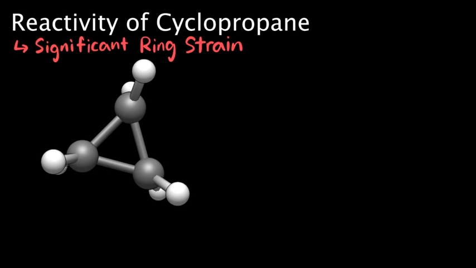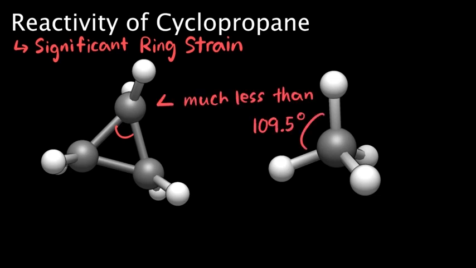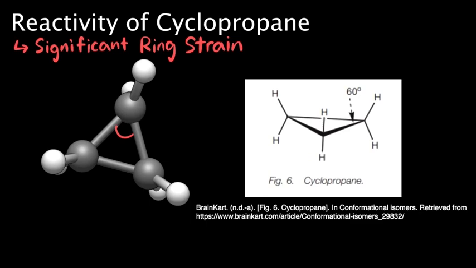Ring strain occurs because the bond angles of the carbons in cyclopropane are forced to be much smaller than the ideal tetrahedral bond angle of 109.5 degrees. In cyclopropane, the bond angles are approximately 60 degrees, which creates considerable angular strain. This strain makes the bonds in cyclopropane more reactive and prone to breaking.